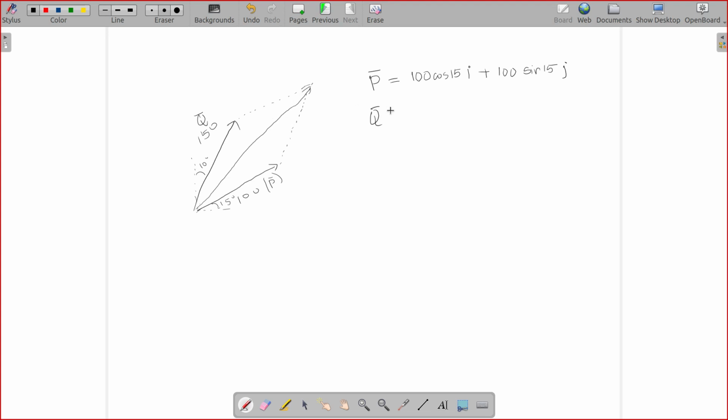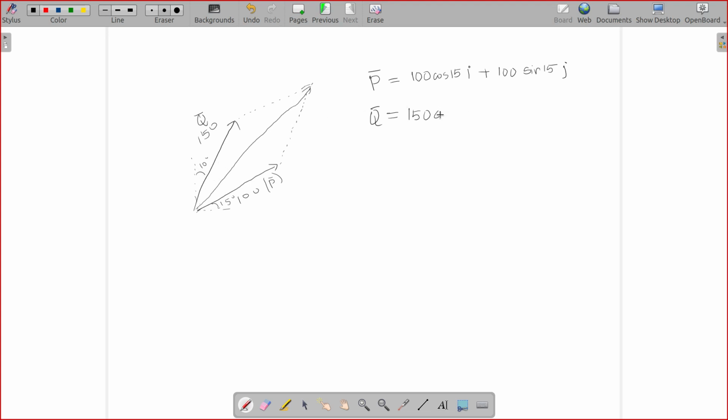vector can be, yeah, any questions? Q vector can be written as 150. What will be this total angle with respect to horizontal? That will be 90 minus 10.